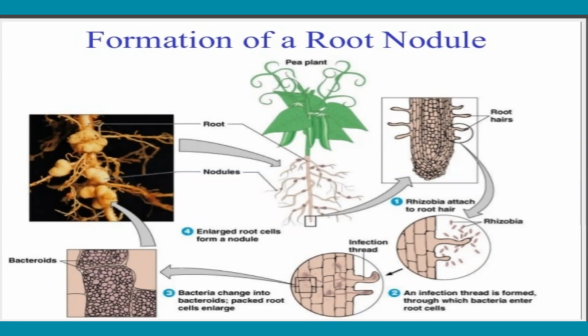Both will come side by side. Whenever the bacteria come near to the plant part, they can secrete some auxins. So auxins are synthesized by the bacteria.